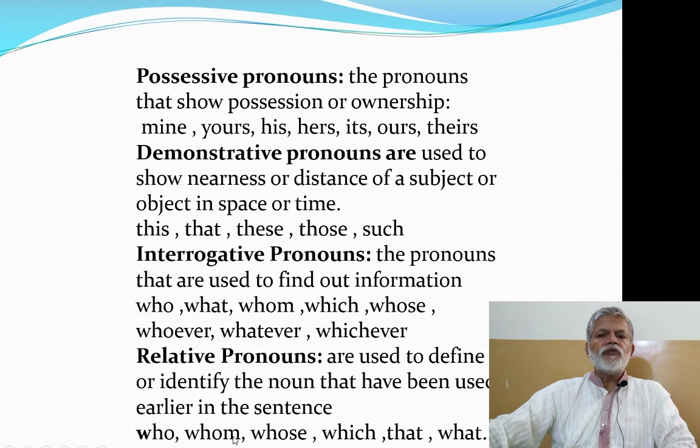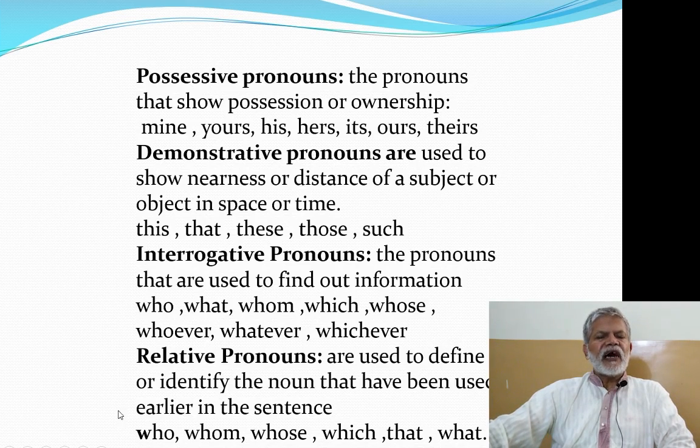Who, whom, whose, which, that, or what. Now these are relative pronouns. For example, I know Aslam, who is my neighbor. Now here who is referring back to the noun Aslam.